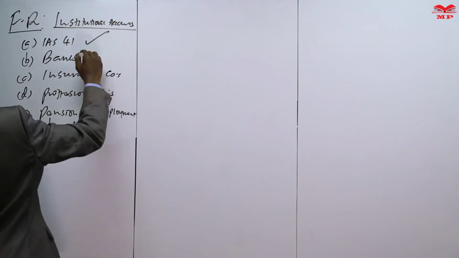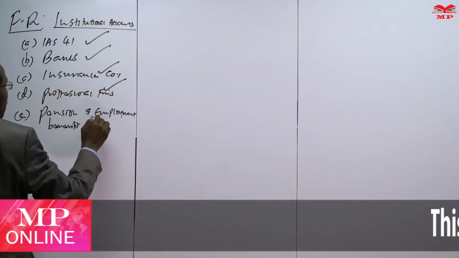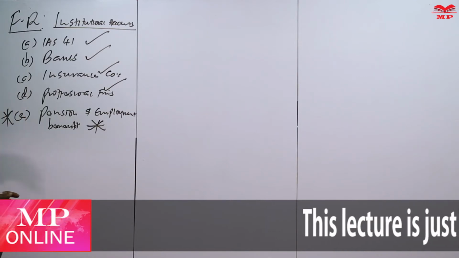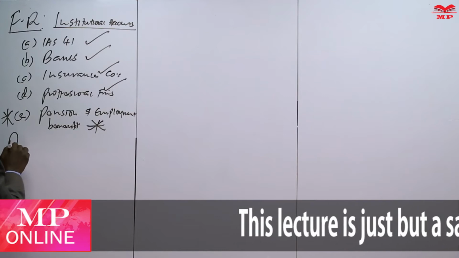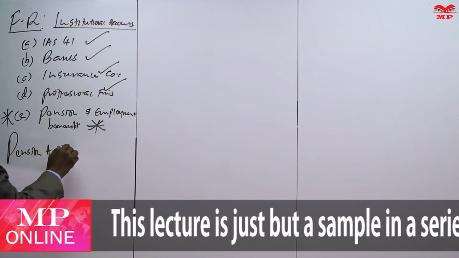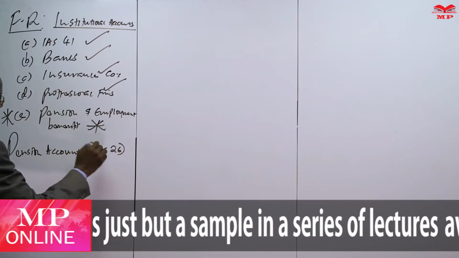So we have looked at these in the previous sessions, and what we have not looked at is item E. So we want to look at pension accounts, which is actually IAS 26.